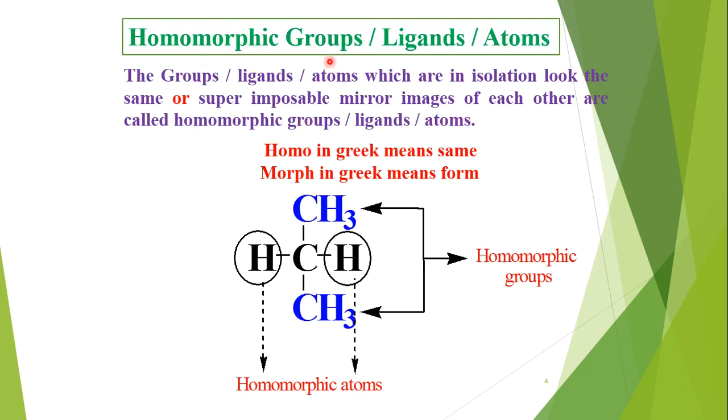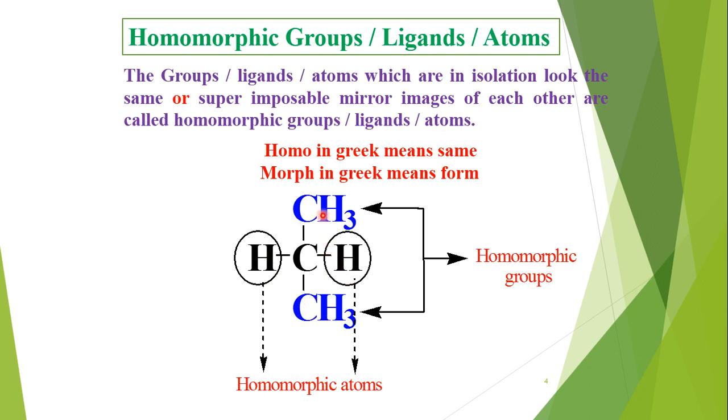So what are homomorphic groups, ligands or atoms? The groups, ligands or atoms which in isolation look the same or are superimposable mirror images of each other are called homomorphic groups, ligands or atoms. So observe this molecule.